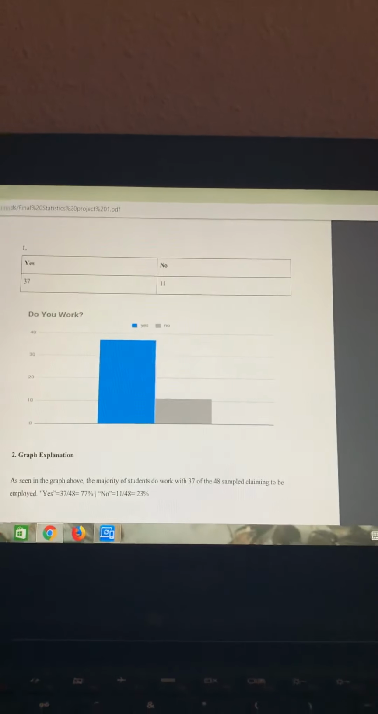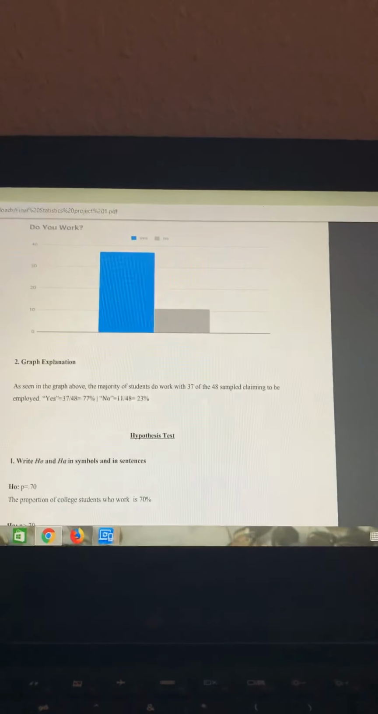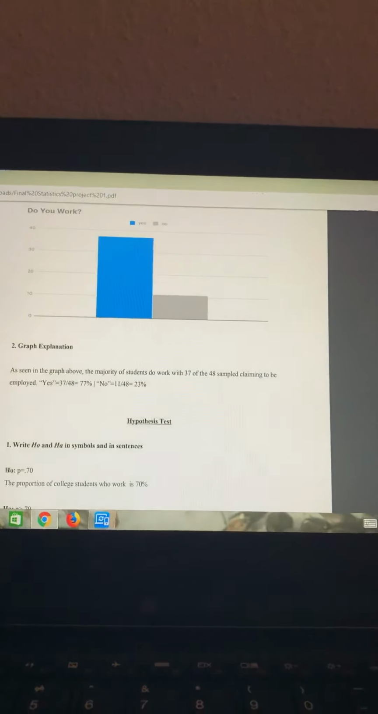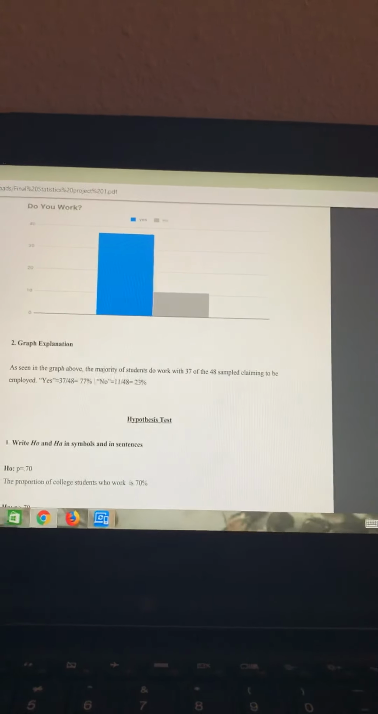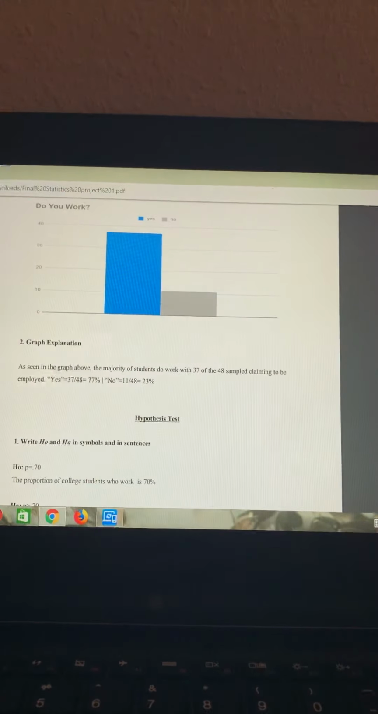Here are the graphs. And to summarize the graphs, the majority of students did work, with 37 of the 48 respondents claiming to be employed. That's a 77% employment rate and a 23% unemployment rate.